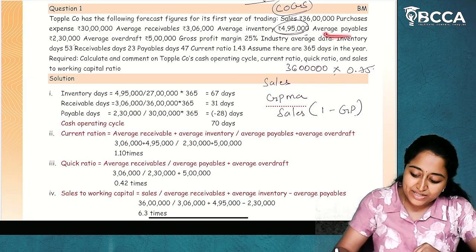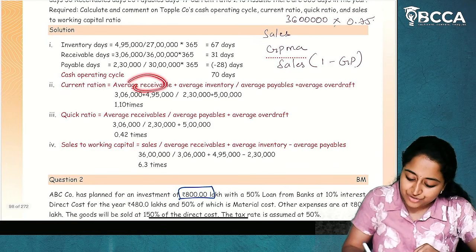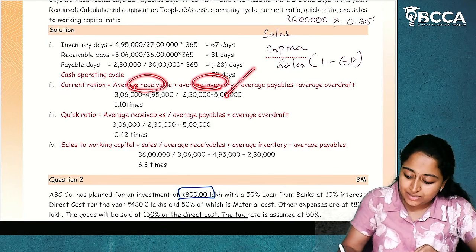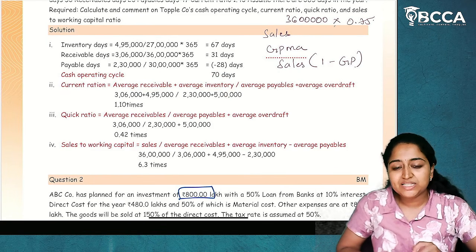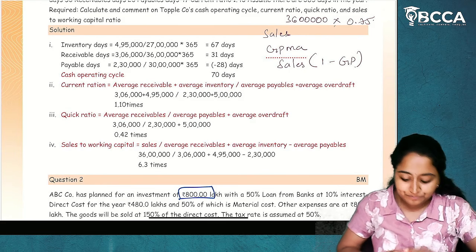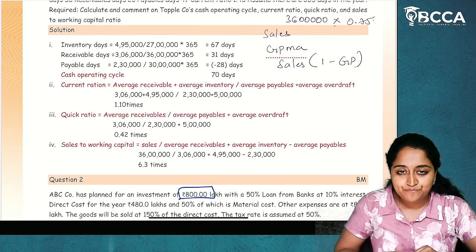What are current liabilities? Average payables, average overdraft. So average receivables plus average inventory divided by current liabilities, average payables plus average overdraft. Current assets divided by current liabilities. You will get 0.10 times as current ratio.